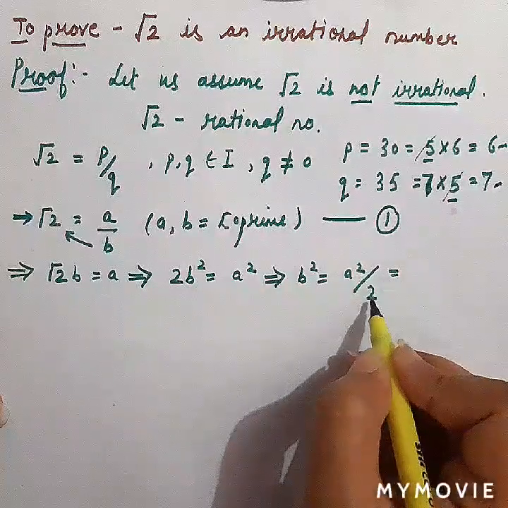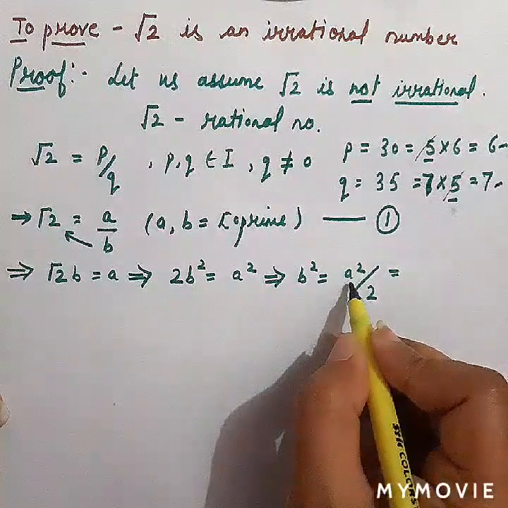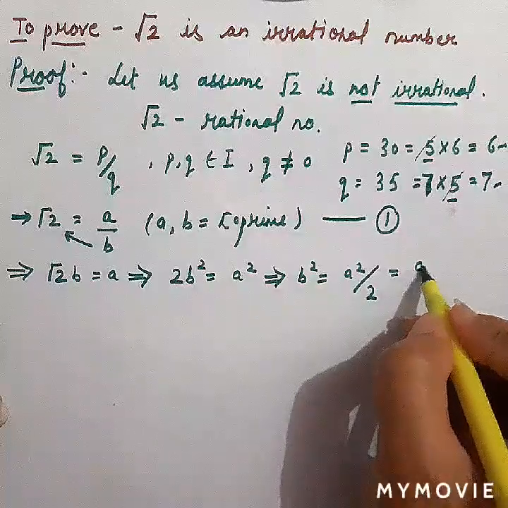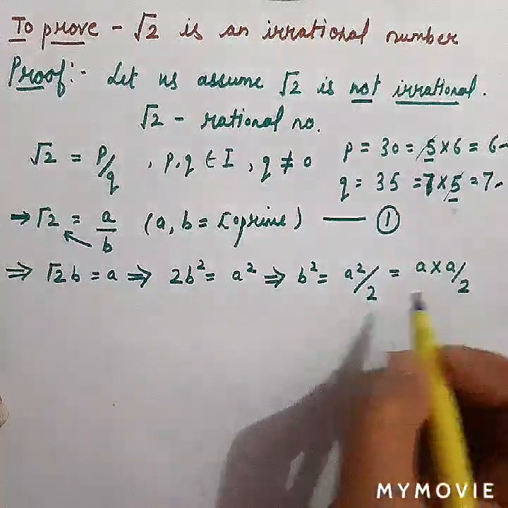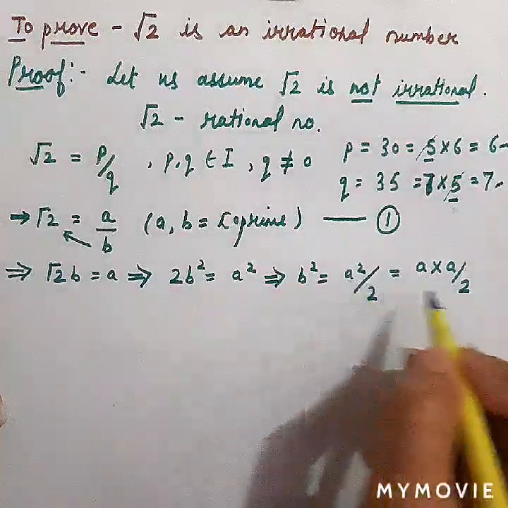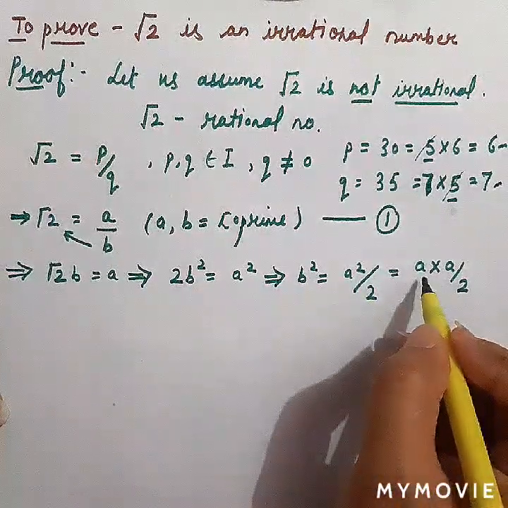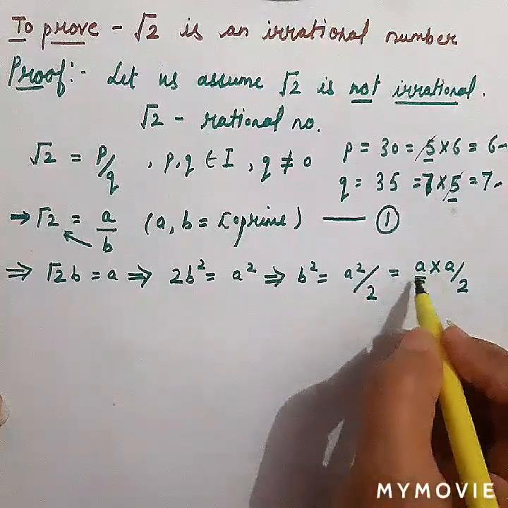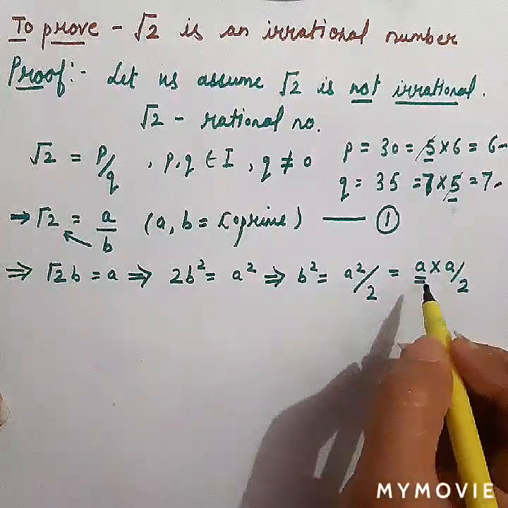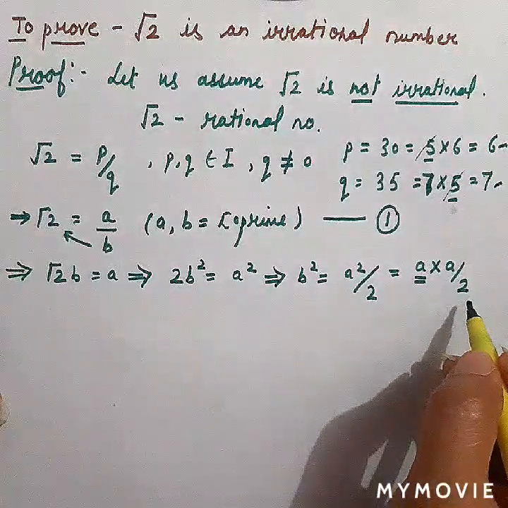So here it means that 2 divides a square, and a square can be written as a multiplied by a, divided by 2. So if 2 divides a square, that means 2 divides a also. So if 2 divides a, that means a has some factor which is equal to 2, fine.